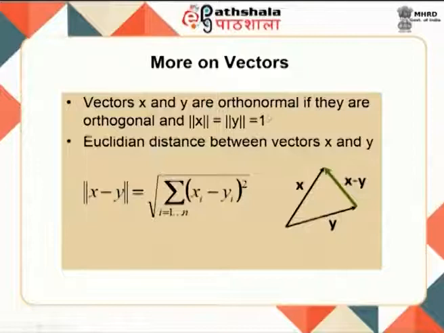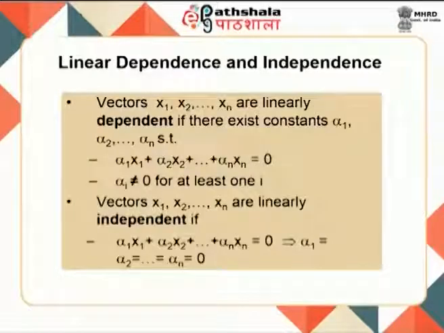Vectors x and y are orthonormal if they are orthogonal and the norm of x is equal to the norm of y is equal to 1. So, Euclidean distance, this is another important aspect. The Euclidean distance between the two vectors x and y is given by the norm of x minus y, equal to the square root of the sum of (x_i minus y_i) the whole squared, as you can see from the equation.